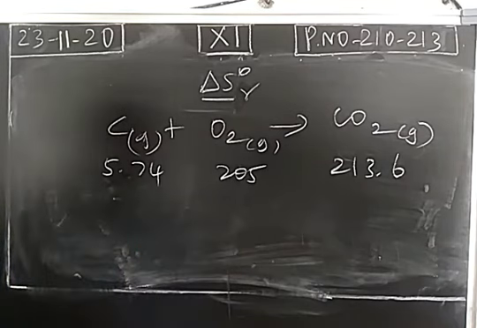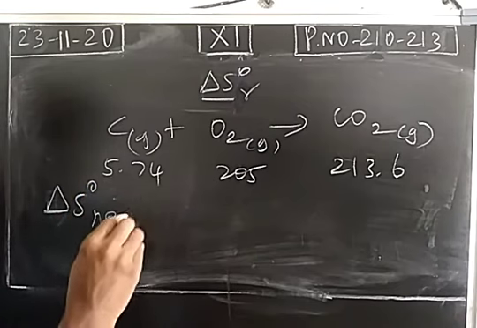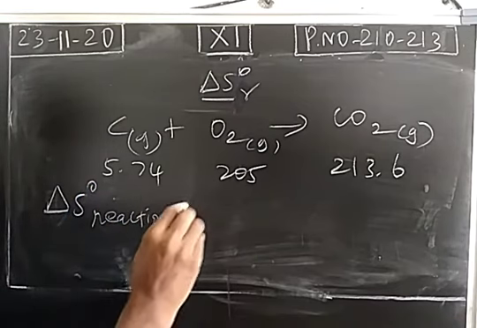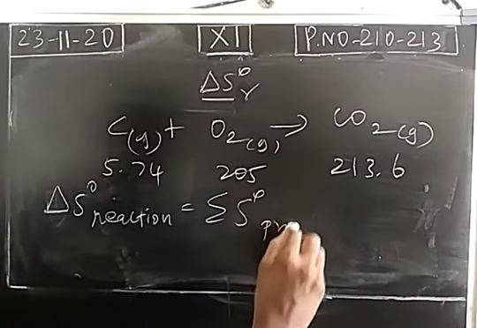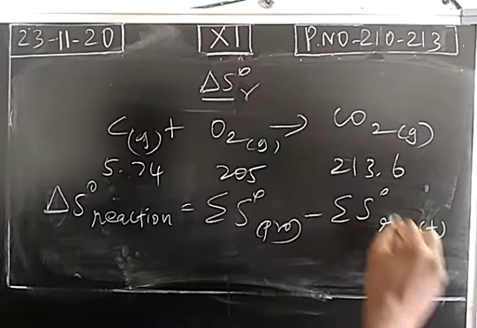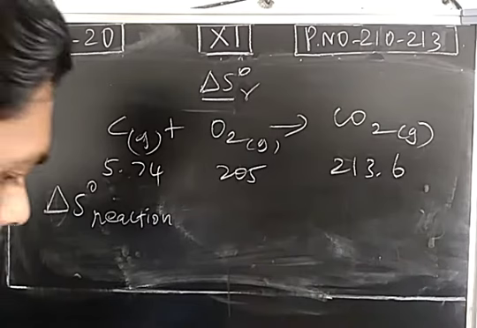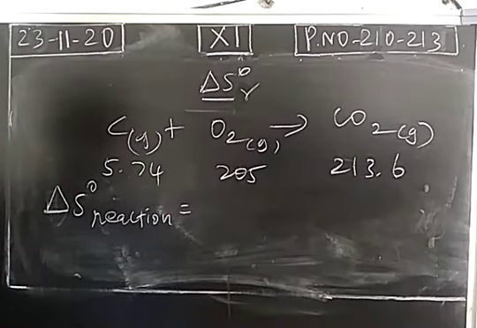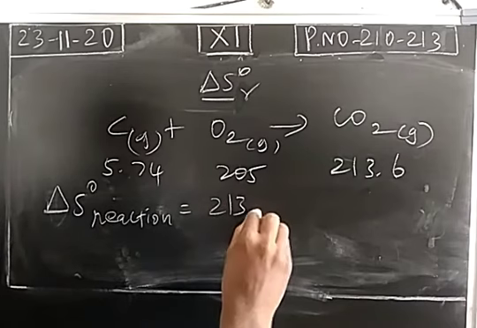These are all standard entropy values. You have to calculate the standard entropy change of reaction, which is equal to the sum of standard entropy of products minus the sum of standard entropy of reactants. This is the formula. First, the product: we have only one product.